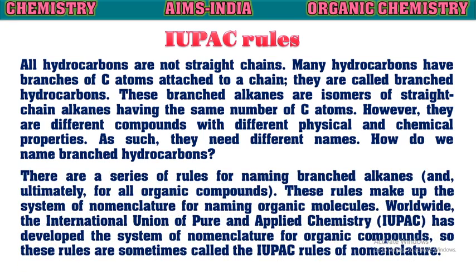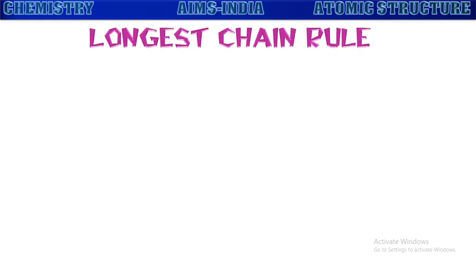There are specific rules for naming of branched alkanes. These rules make up the system of nomenclature for naming organic molecules. Worldwide, the International Union of Pure and Applied Chemistry has developed a system of nomenclature for organic compounds. So, these rules are sometimes called the IUPAC rules of nomenclature. Let us see some of them.